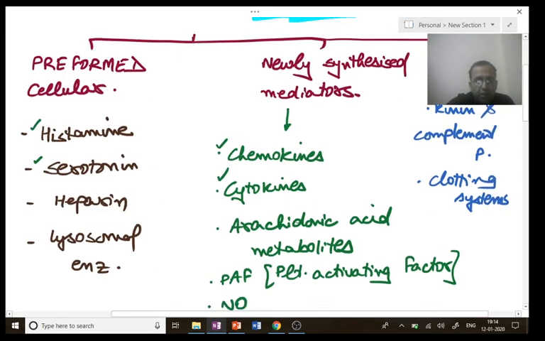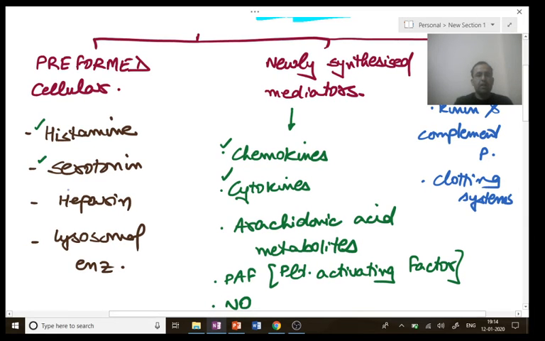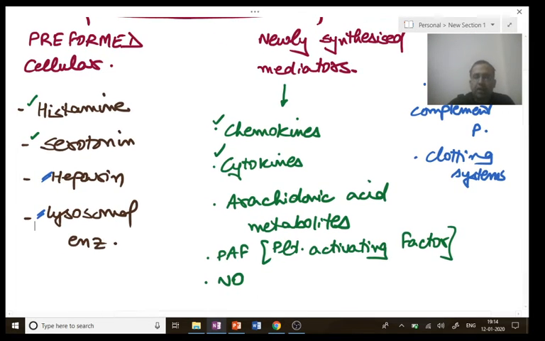the other preformed mediators, that is heparin and lysosomal enzymes. Just quickly, lysosomal enzymes: the granules are divided into 3 parts: primary or azurophilic, secondary or specific, and tertiary. The main tertiary granule enzymes are gelatinases. The rest, primary and secondary and their clinical implications, we will do in inflammation.